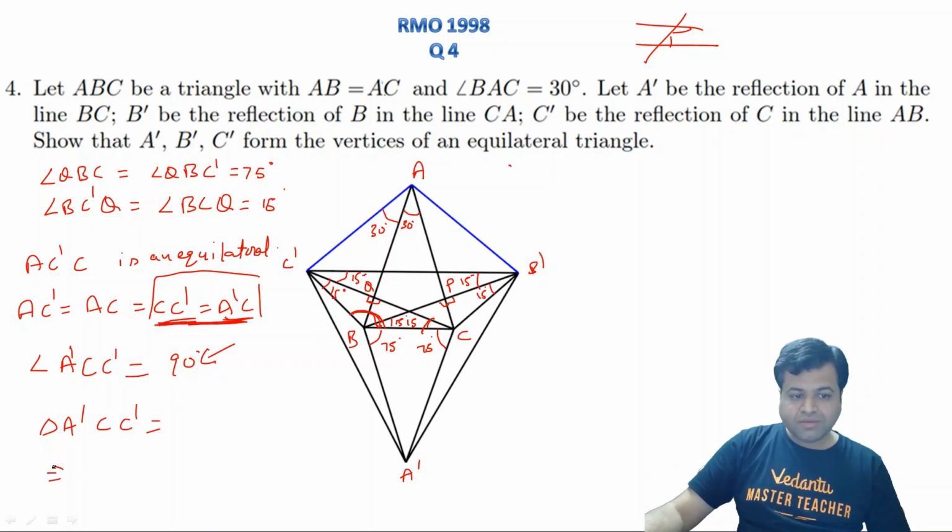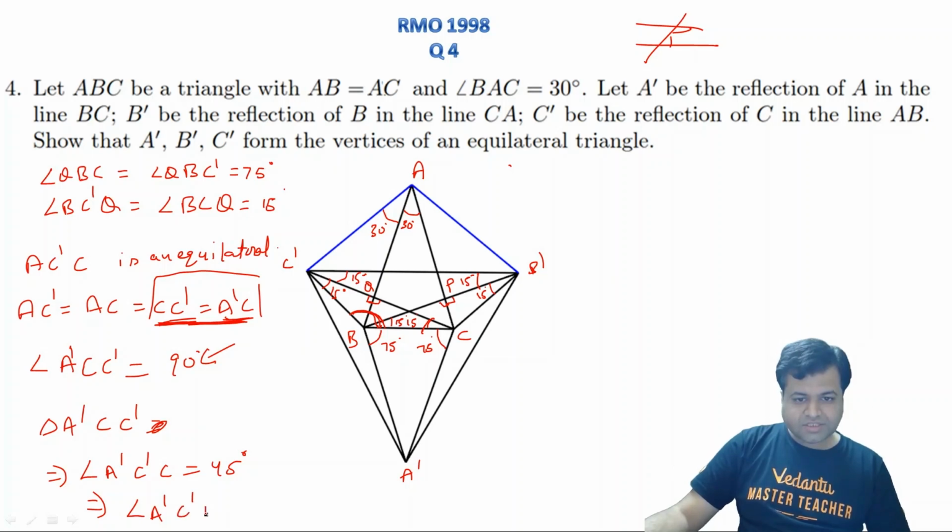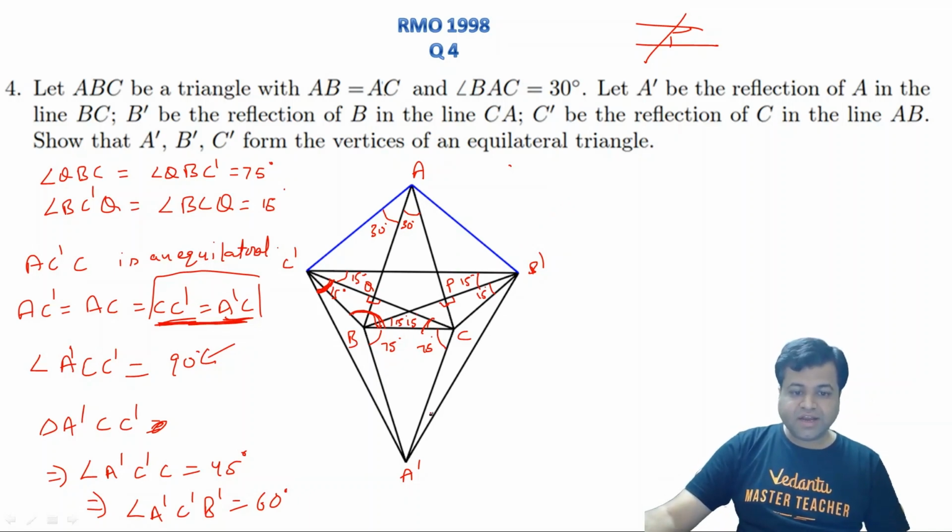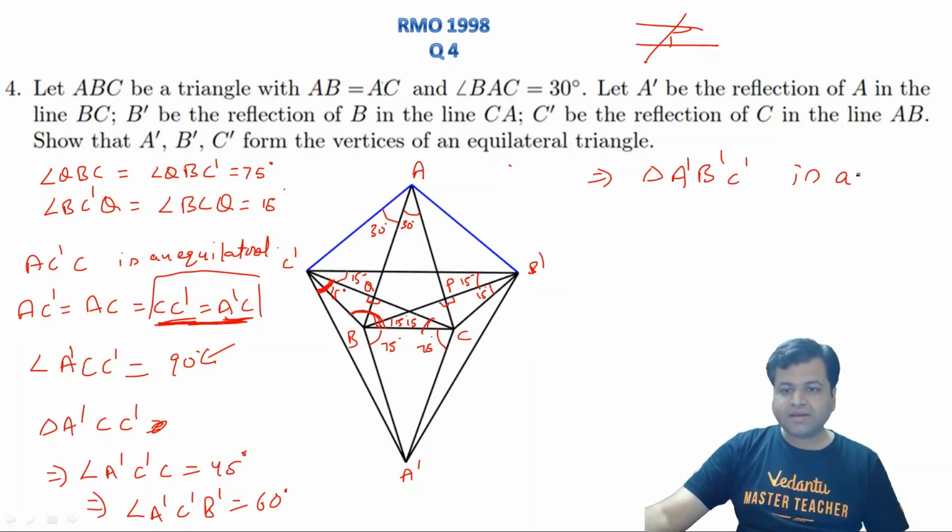So that will simply imply angle A dash C dash C is 45 degree, right? So this will further imply that angle A dash C dash B dash will be nothing but 60 degree, because we have proved this whole thing is 45 plus 15, which is 60. By the same logic, we can say that A dash B dash C dash will be 60 degree. So this will imply triangle A dash B dash C dash is an equilateral triangle. This is what we need to prove.